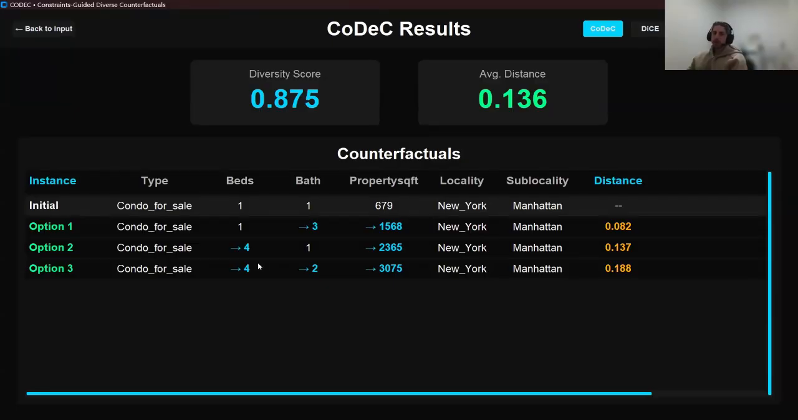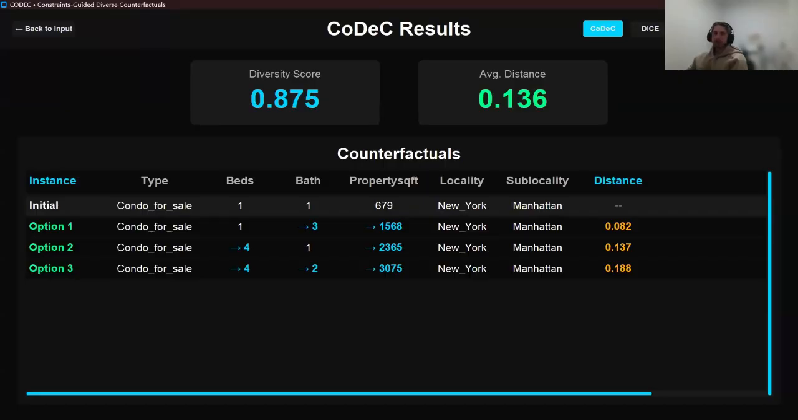Here are our CoDeC results. We see 3 different paths to reach $1 million valuation in Manhattan. Option 1 increases bathrooms to 3 with moderate square footage expansion, showing how adding rooms can boost value even in a compact space. Option 2 takes a different approach with 4 bedrooms and just 1 bathroom with around 2,000 square feet. Option 3 goes further, expanding even more than option 2. Together, these options demonstrate CoDeC's diversity.